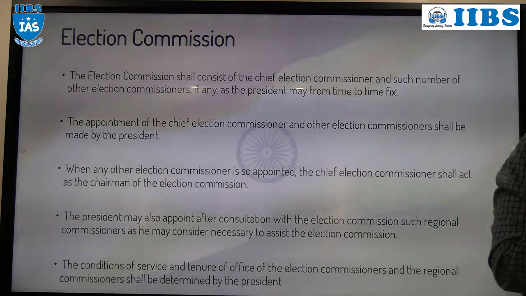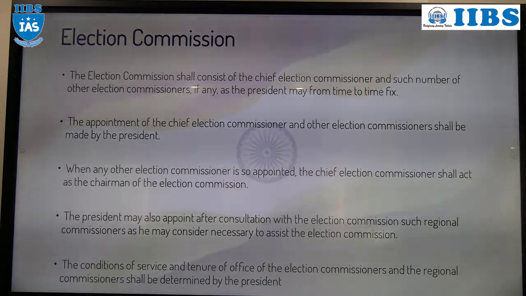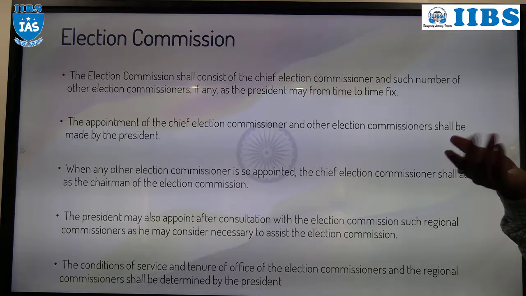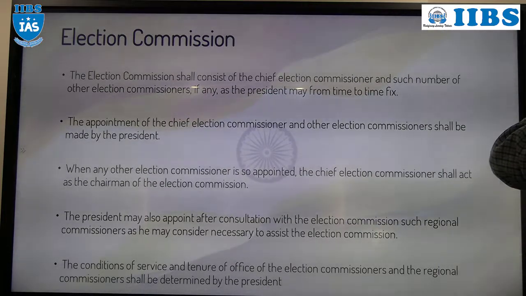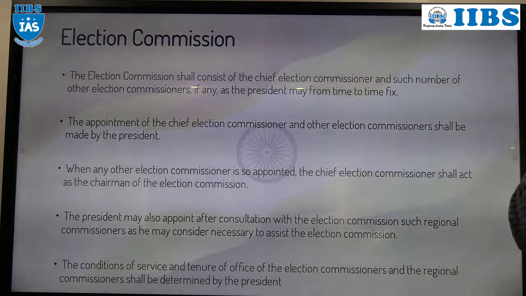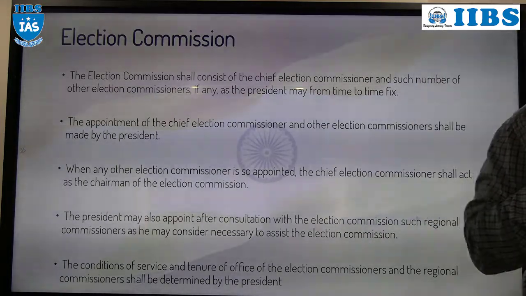In simple language, ECI should consist of one Chief Election Commissioner. That is mandatory. Apart from that, other commissioners can also be there, but not compulsorily. If the President decides, then other election commissioners can also be appointed.